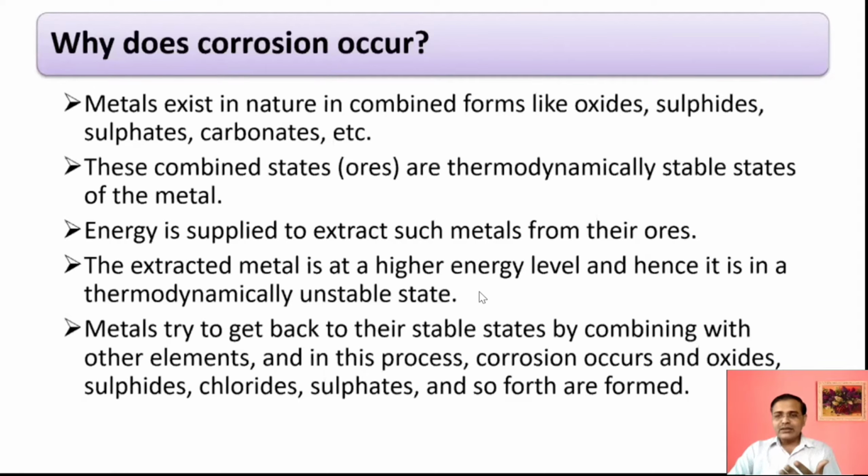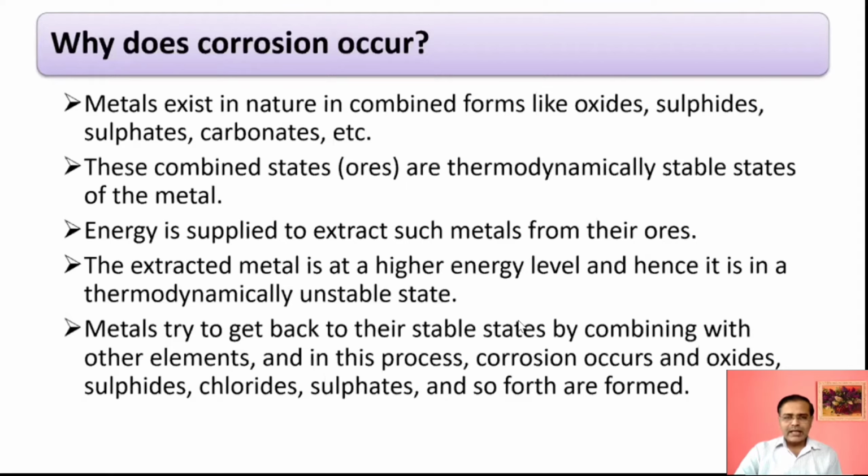There is a natural tendency of the metals to go to their original position, and that's why they try to revert back, and that's why the corrosion occurs. It means corrosion is destruction of metal due to chemical or electrochemical reactions in which the metals are converted into their various compounds, or we can say compounded forms.